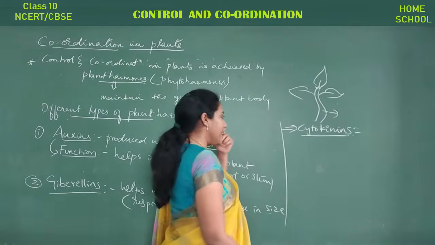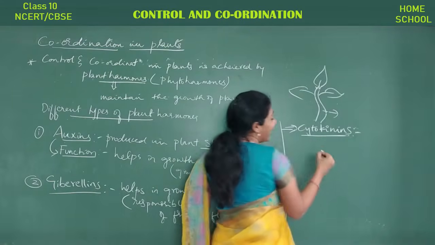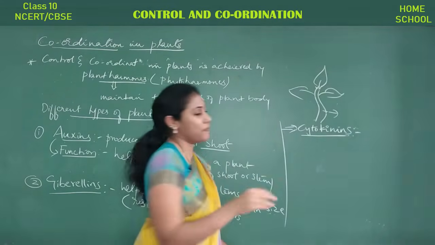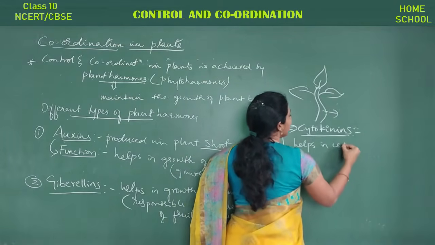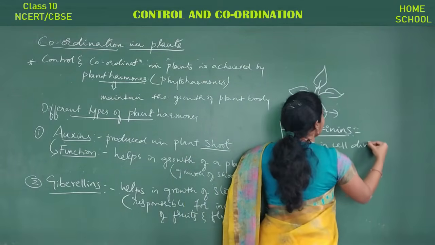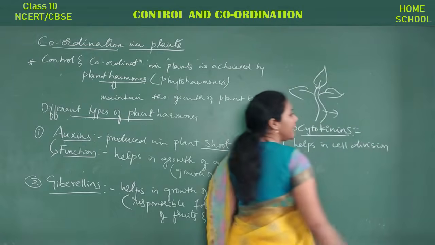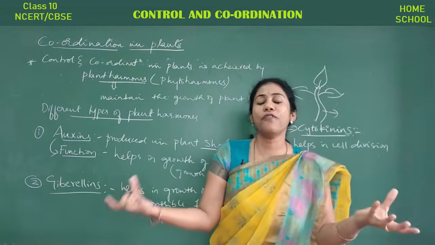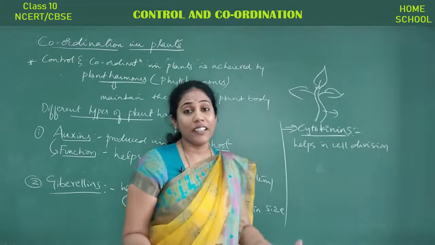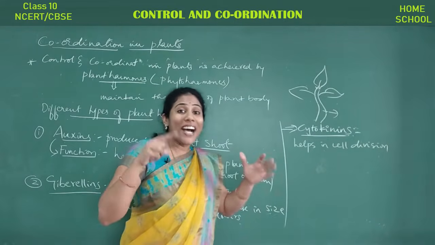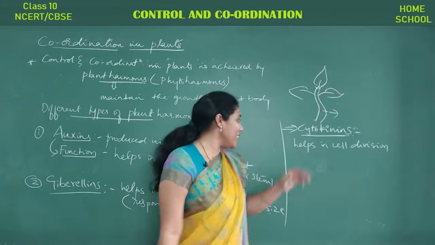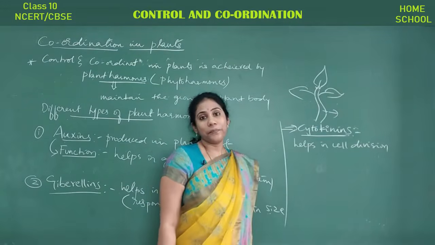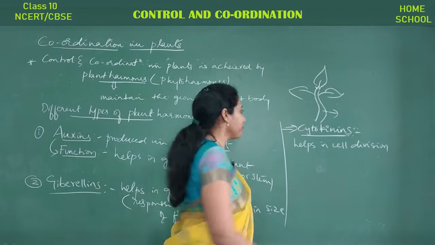Okay. So cytokinins help in cell division. This hormone helps in cell division. Yes or no? The cell has to divide into many cells, only then can the size of a plant increase. Right? So who is there to divide the cell and increase the size? It is cytokinin. Okay? Got to know?